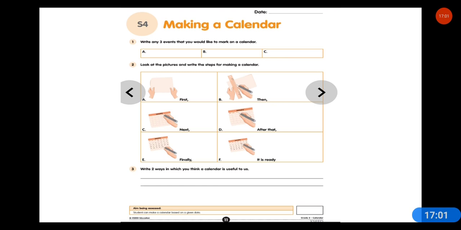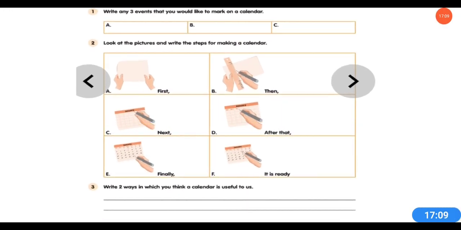Write any 3 events that you would like to mark on a calendar. Okay, any 3 events you have to show, and look at the pictures and write the steps for making a calendar. Okay, first, second. First, take a sheet of paper.